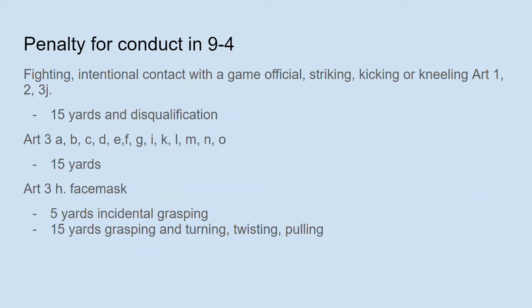Let's take a look at the penalty enforcement for conduct in Rule 9.4 in accordance with the NFHS rulebook. Fighting, intentional contact with game officials, and striking, kicking, or kneeing an opponent, in Articles 1, 2, and 3J, is a 15-yard penalty and a disqualification. Article 3A through O is a 15-yard penalty, and Article 3H with the face mask can be a 5-yard penalty for incidental grasping of the face mask or a 15-yard penalty for intentionally grabbing, twisting, and turning of the face mask.